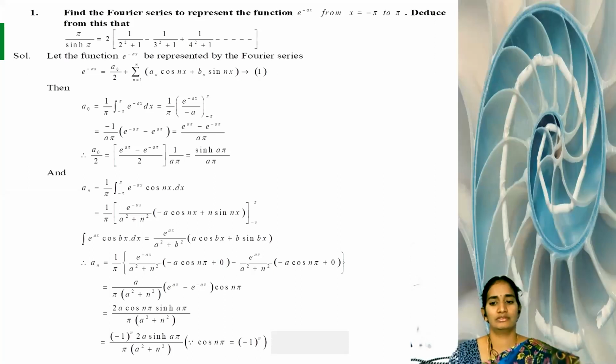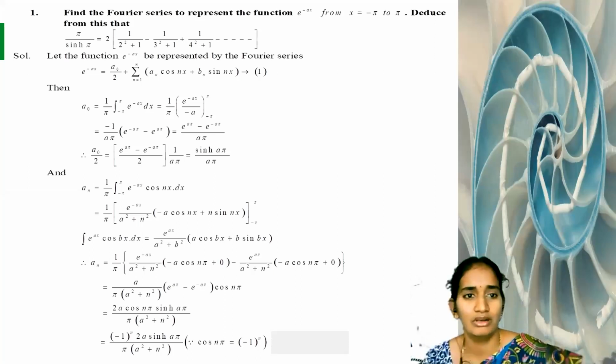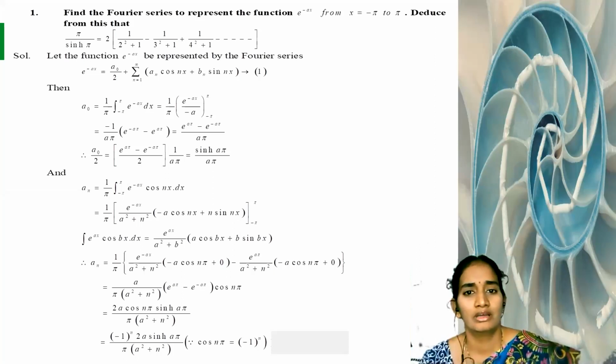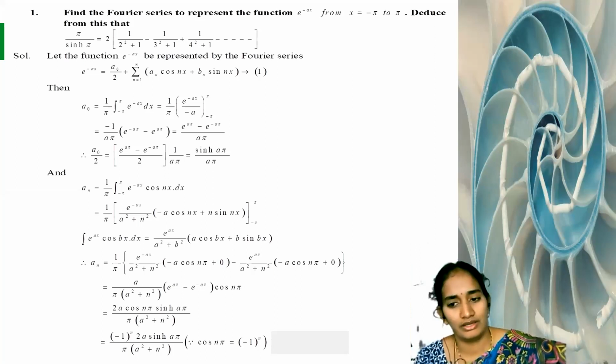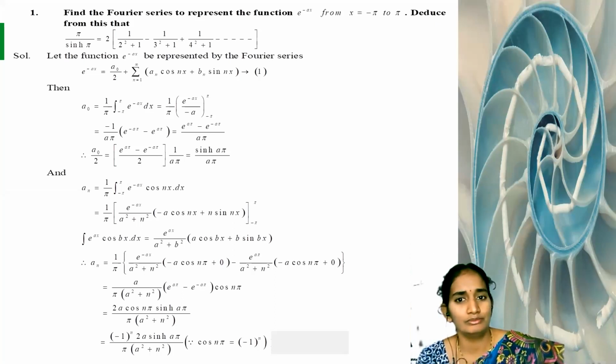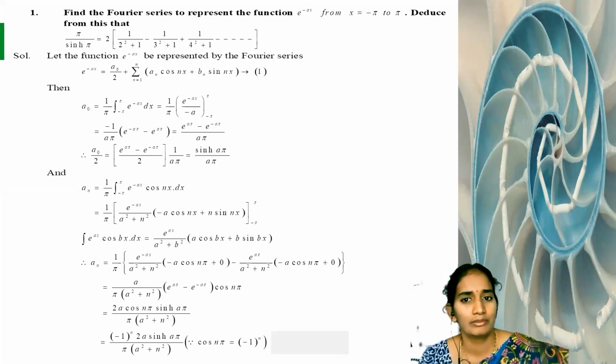Next we are seeing the next example. Find the Fourier series to represent the function e power minus ax, so e power minus ax is your f of x value from x equal to minus pi to pi. Your lower limit is minus pi, your upper limit is pi.